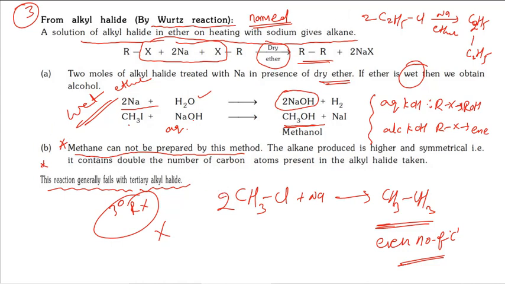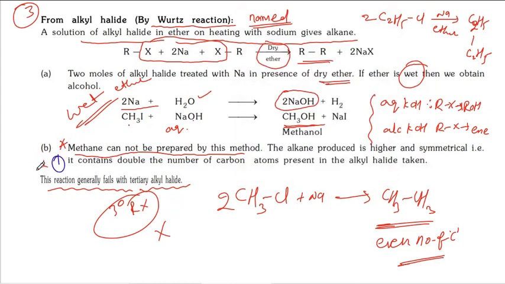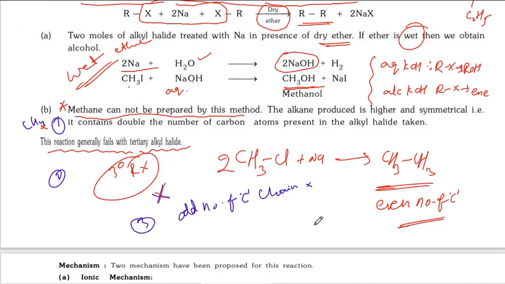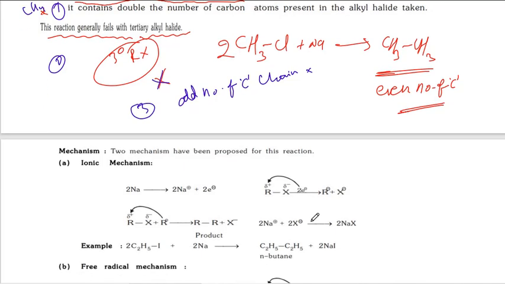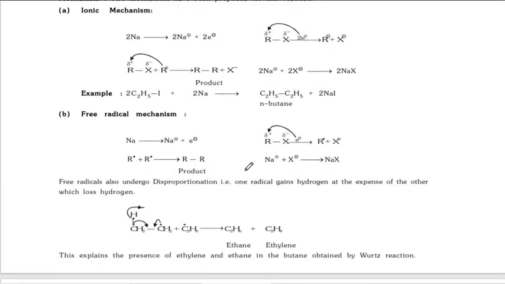See, I am writing the drawbacks here. Drawback 1, methane we cannot prepare. Second drawback, tertiary alkyl halides we cannot use. The third drawback is that odd number of carbon chain formation is difficult, meaning not good yield. We can prepare it, but it cannot give good yield. Okay, see the mechanism.